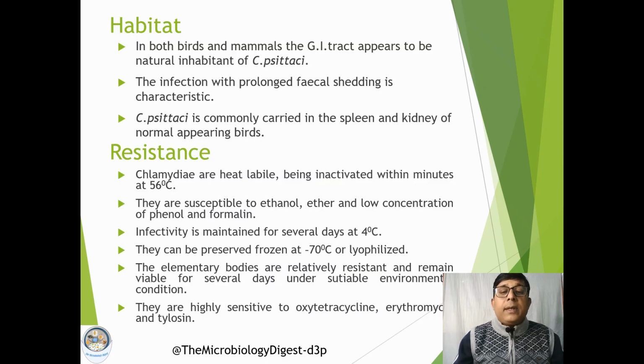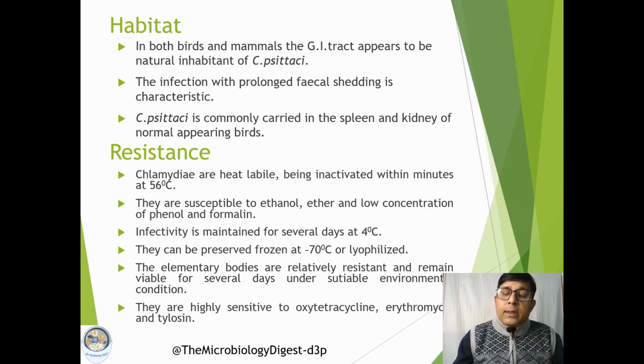Their infectivity can be maintained at 4 degrees centigrade for several days. For long term, they can be preserved at a lower temperature like minus 70 degrees centigrade, or even by using the lyophilization method.